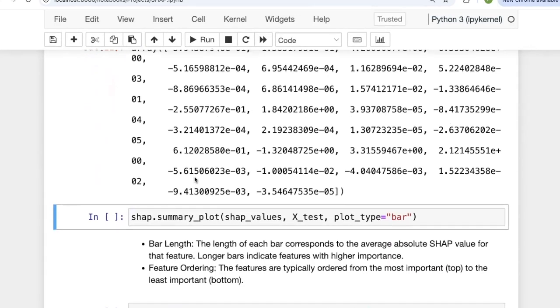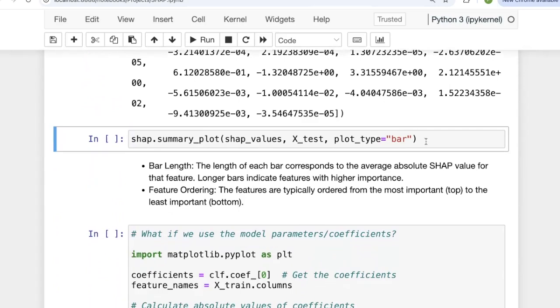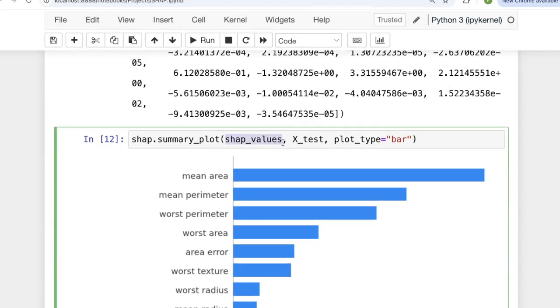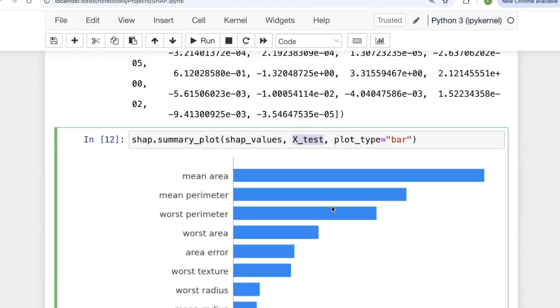The nice thing we can do is aggregate these results and plot nice figures. One of these is the summary plot. We provide the SHAP values and X test, so it knows the names of these features automatically. And then we can say that here we want to have a bar plot.